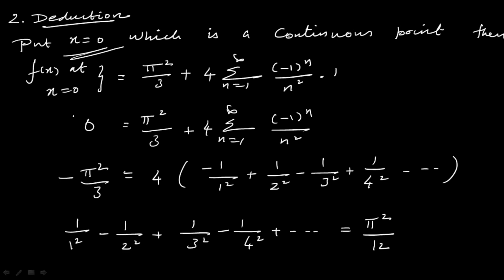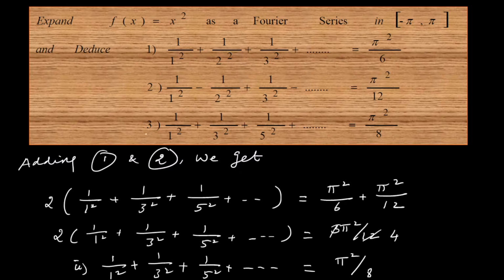Now we substitute x equal to 0. Here the function is defined in the interval minus pi to pi, so 0 is approximately here. That is a continuous point. If it is a continuous point, f of x equal to x square, so we have to directly replace. So cos 0 value is 1. So simplifying and taking this series on this side, take the remaining terms to the other side, you get this series. And now let me move on to the third deduction part. This is obtained by adding the first and second, which gives you the third.